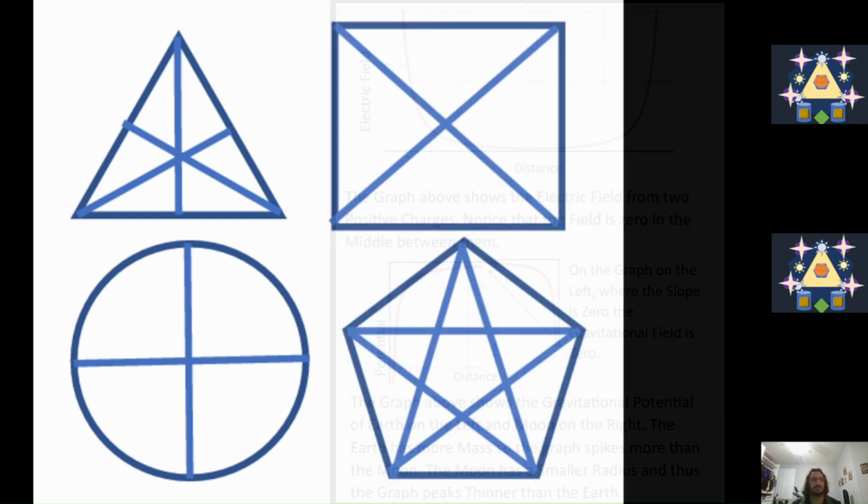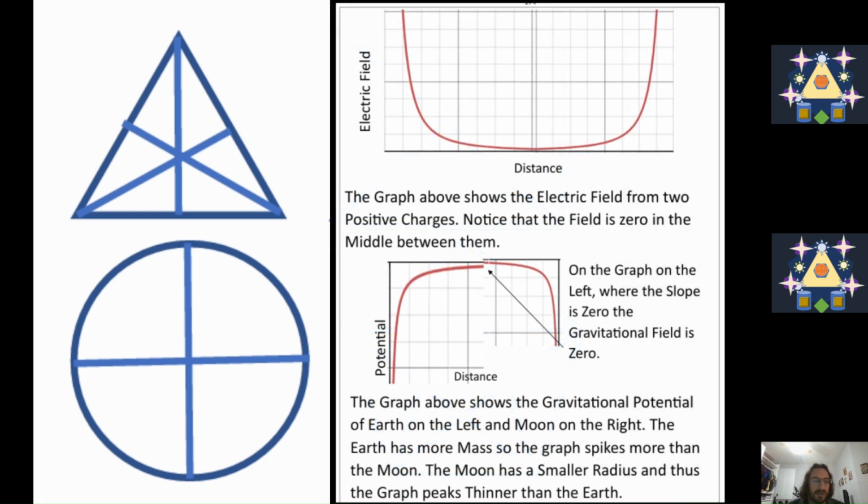The graph above shows the electric field from two positive charges. Notice that the field is zero at the middle between them. Why is that? Because when you have two charged objects, the field in the middle will be zero because the electric fields from both of the particles will cancel each other out.